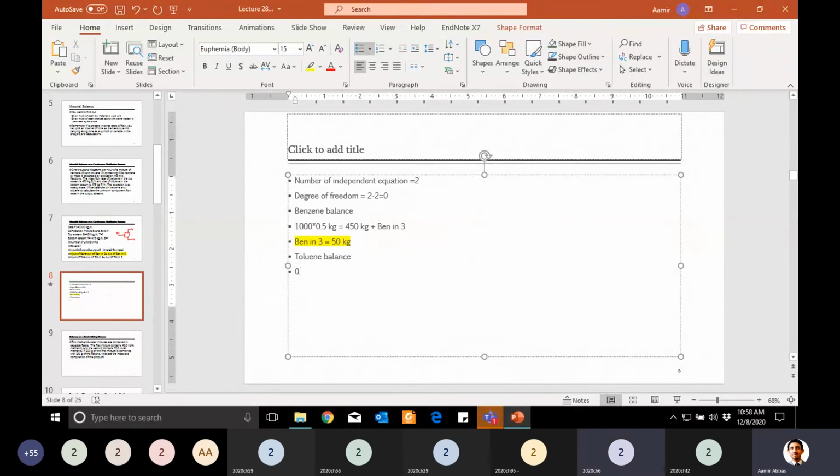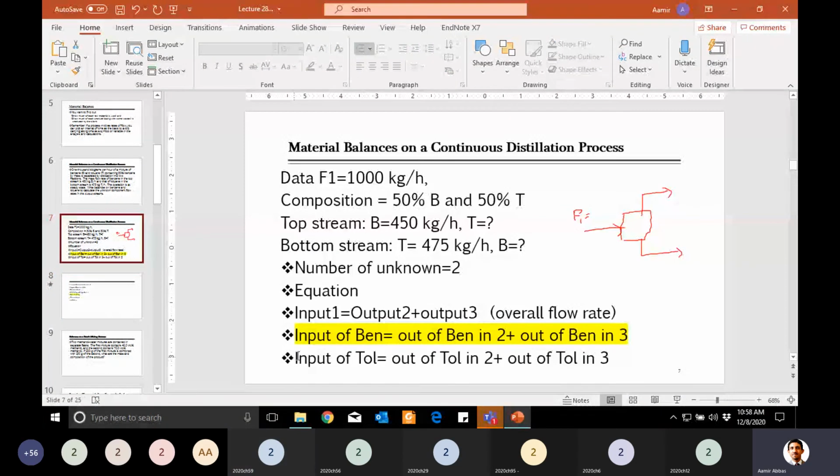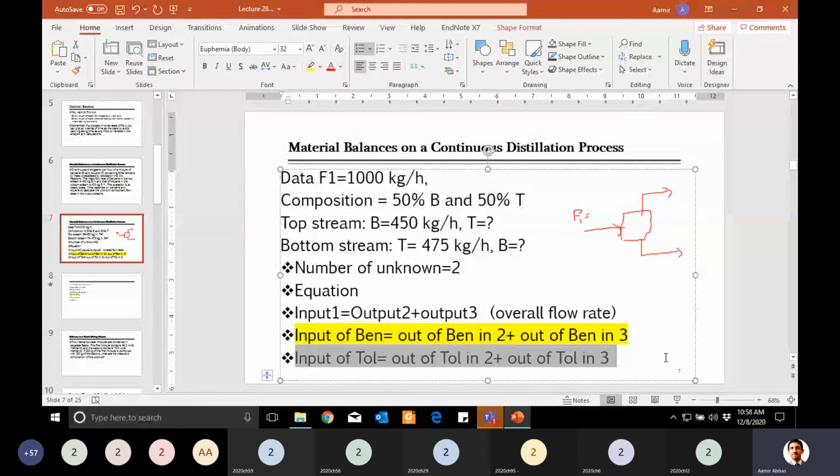Understand? Thank you, sir. Similarly, for the toluene, you guys will use the same approach, because at the inlet, toluene was also 50%, or 0.5, so it is equal to something, how much it was in the output stream? 475. Okay, which equation am I using? I'm using this equation of toluene balance, which I have written already.